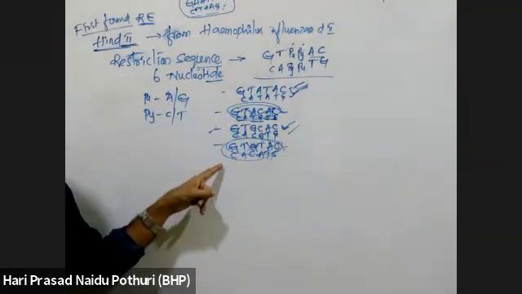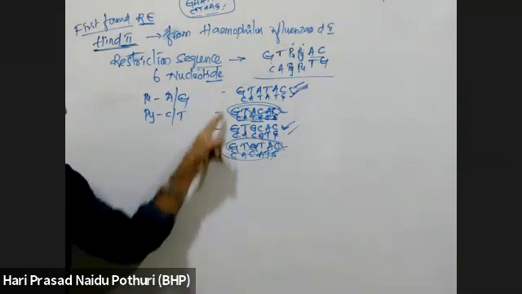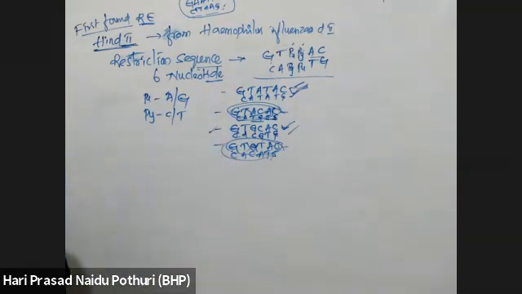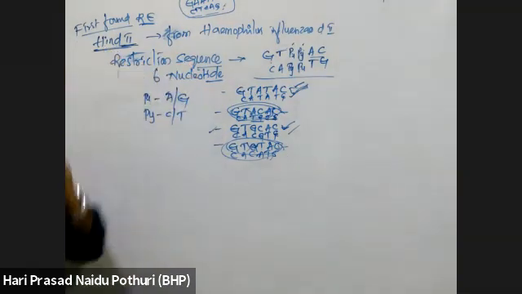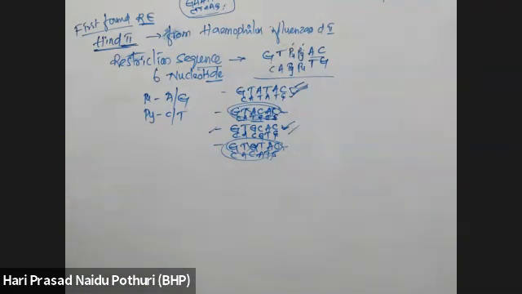Four restriction sequences are possible, and among that four, two are palindromic. So this is the restriction sequence of Hind 2, which was the first isolated enzyme.